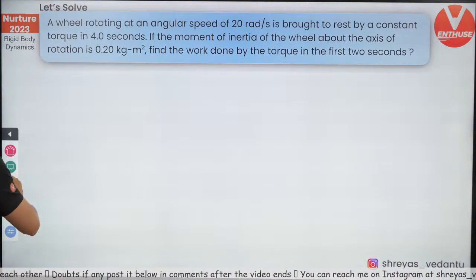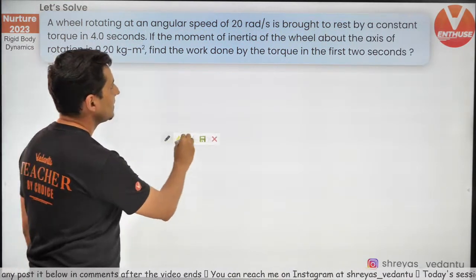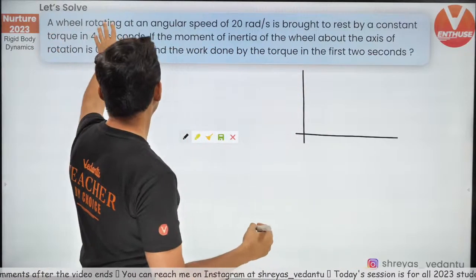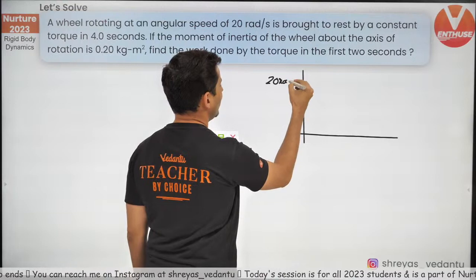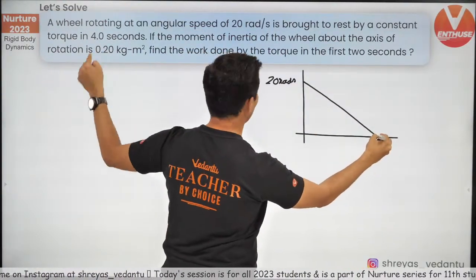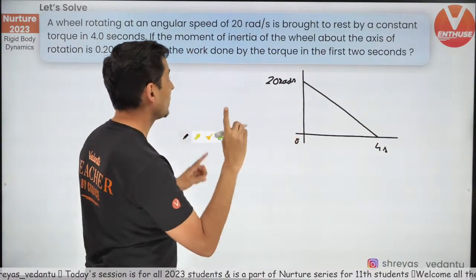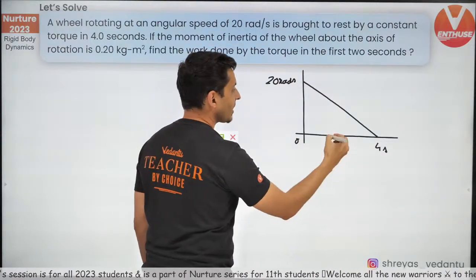The wheel is rotating at 20 radians per second and is brought to rest in 4 seconds.